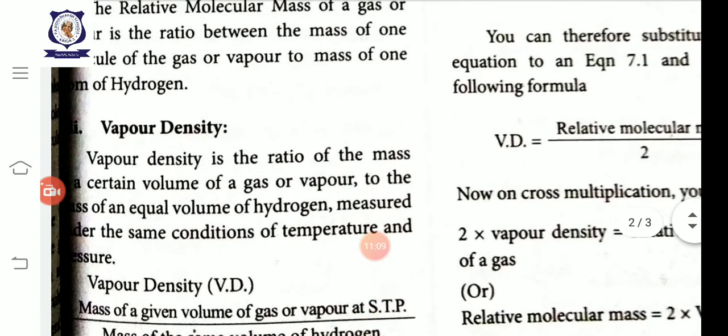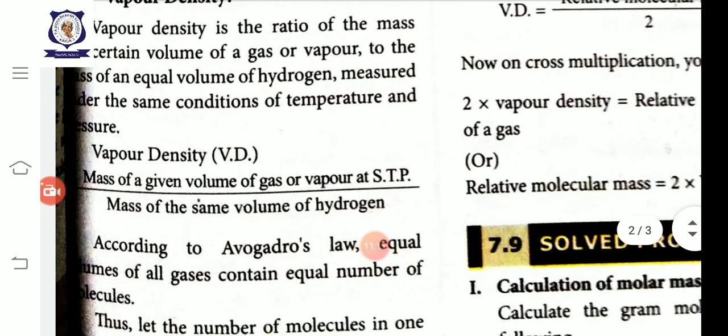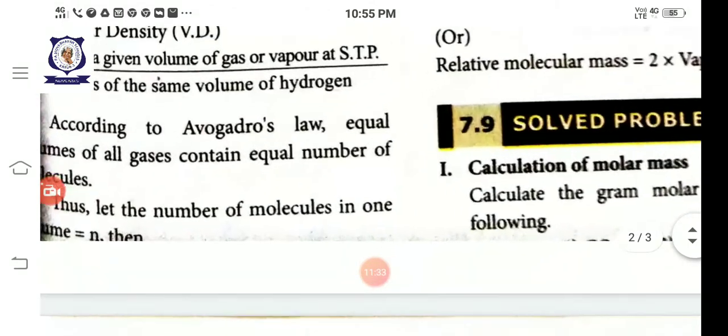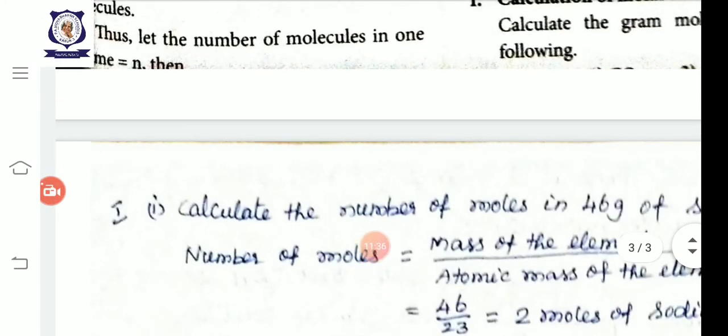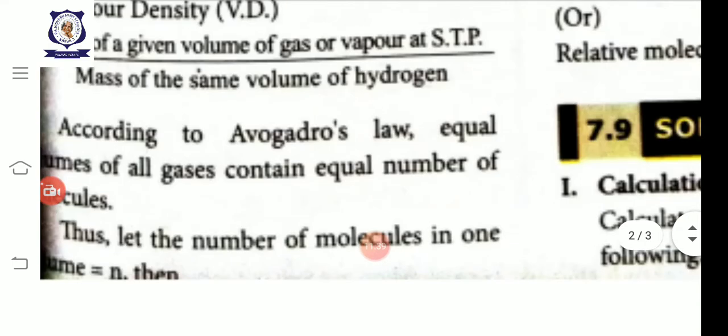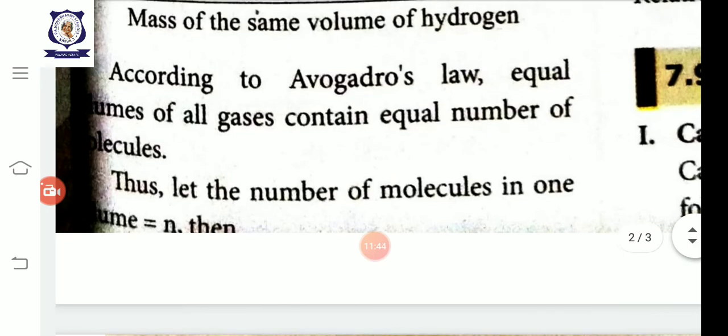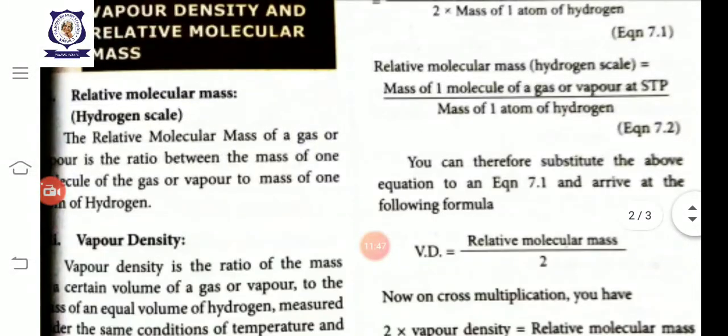See here, once again I repeat, vapor density is equal to mass of a given volume of gas or vapor at STP divided by mass of the same volume of hydrogen. According to Avogadro's law, equal volume of all gases contain equal number of molecules. So, thus, let the number of molecules in one volume be equal to n. So, how can we write this?